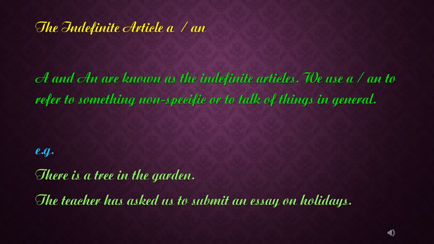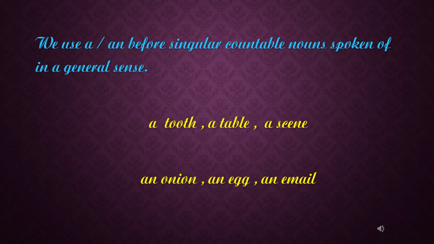Example: There is a tree in the garden. The teacher has asked us to submit an essay on holidays. In each case, there is no specific thing being referred to. It could be any tree or any essay about holidays. We use a and an before singular countable nouns spoken of in a general sense. This means that the noun modified is not definite or specific and refers to any one member of the group. Examples: a tooth, a table, a scene, an onion, an egg, an email.